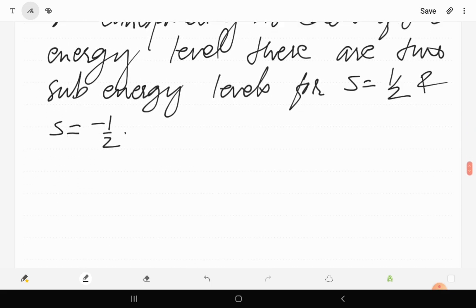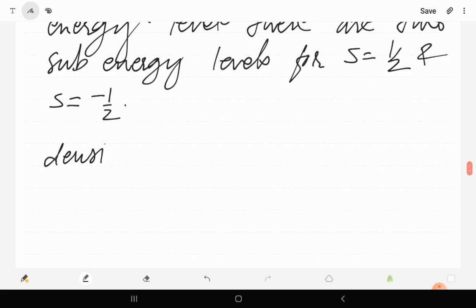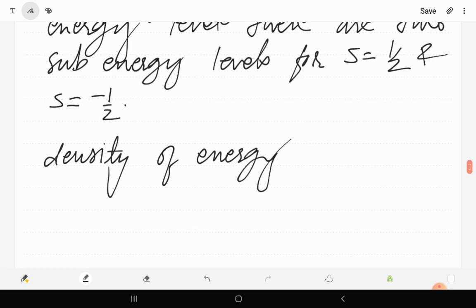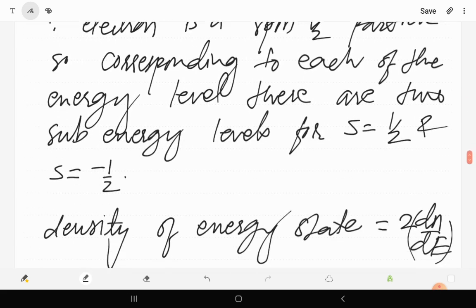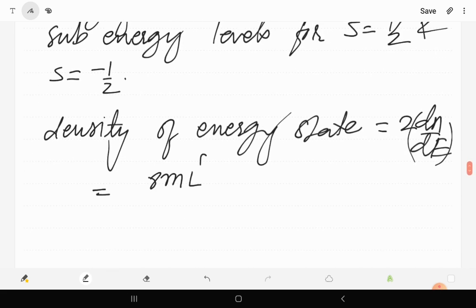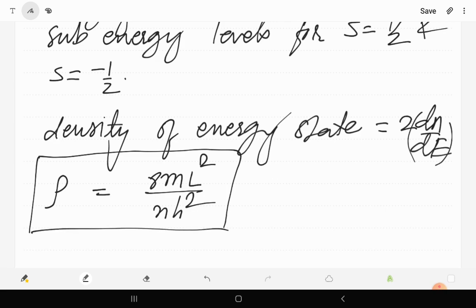So finally the density of energy states will be equal to 2 times dn upon dE, and finally we can write the density will be equal to 2 times, so multiplying by 2, it becomes 8m L square upon n h square. This is the value of density of energy states for the free electron within the solid. This is one form of density. Now let us try to find the other form.